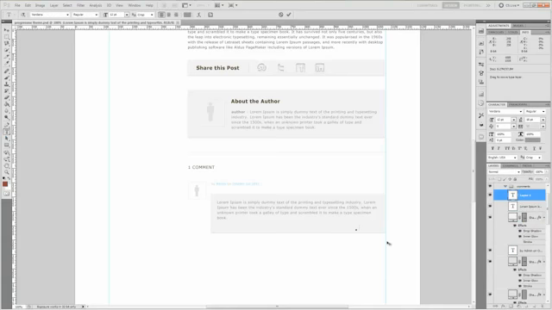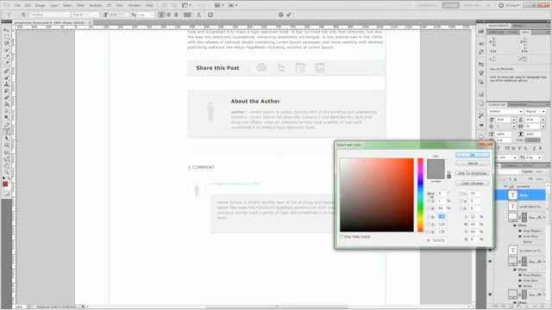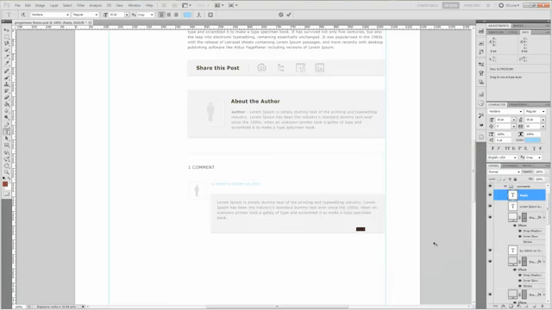So just grab your text tool and put in reply. And that's all there is to that. And we'll make it 10 points. And since it's going to be a link, we're going to go ahead and grab our link color, which this time is going to be 80D8FC. Pretty much all the same. Alright, let's grab our move tool and let's move it over here to the corner.